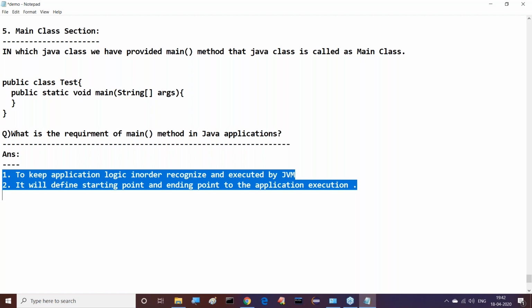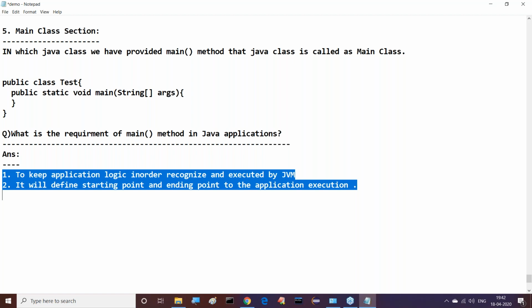Here we are going to understand what exactly the Java programming format is. Definitely, the JVM will search for the main method whenever we try to execute the program. When we execute this program, the JVM will search for the main method. From where does the execution start? From the main method only. The starting point of the main method is the starting point of the application execution.